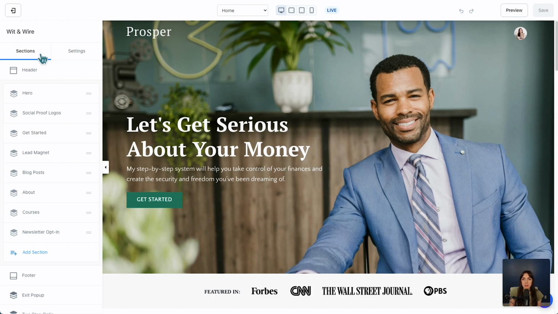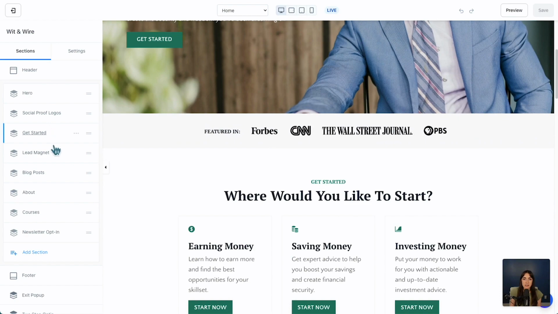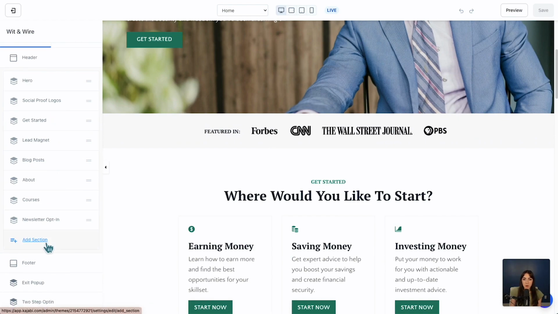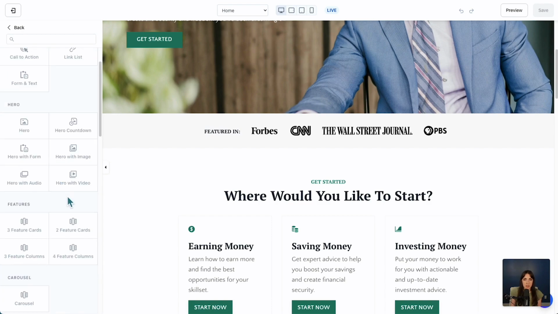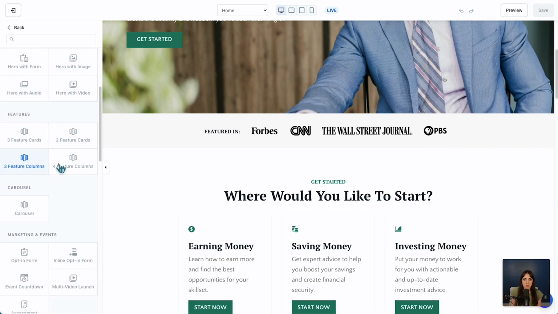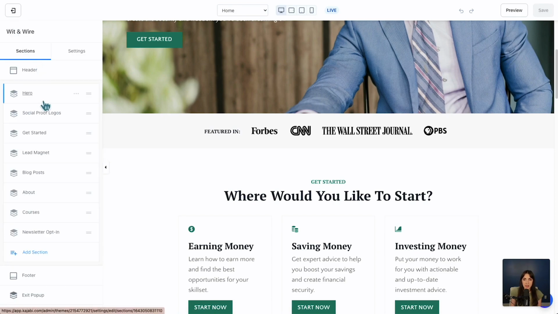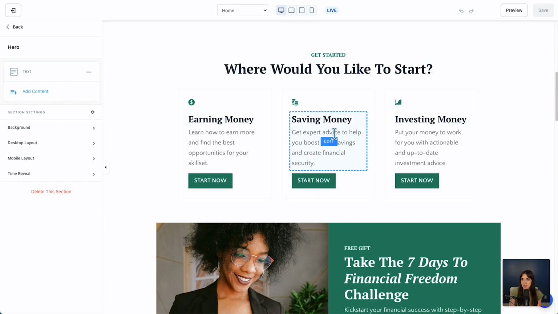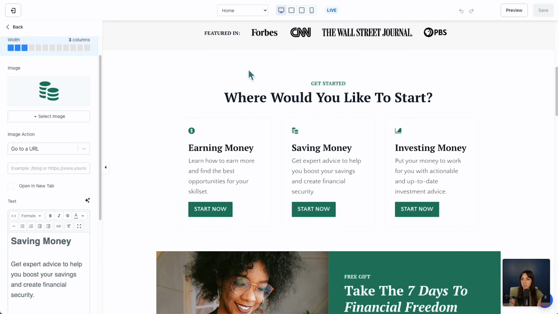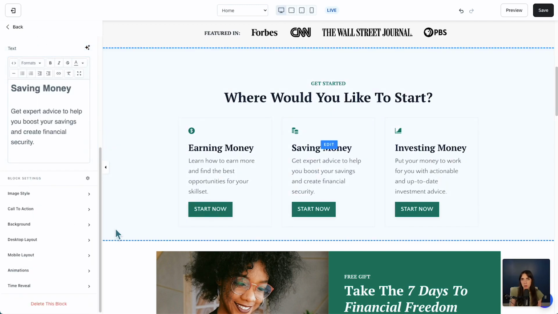But then from there, you can see what Kajabi does is they configure a set series of initial sections, but you can always add new sections, and they have some essentials that you can build from. For example, you have some hero sections that go at the top. We have different feature sections, so you can take a look through the list. And then once you have a section added, you can click into any section to make updates. The other way, maybe you just know you want to edit this text, you can just click into any part of the page on the right, and the more you click, you can see it modifies what you can see on the left.